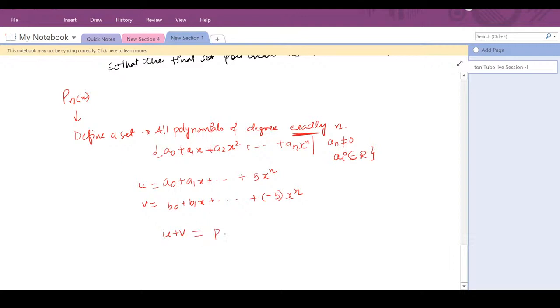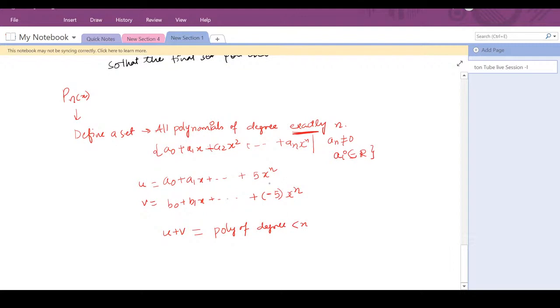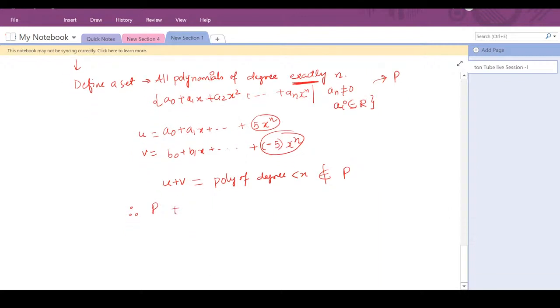You will get a polynomial of degree less than n because these terms will cancel. So it does not belong to the new set, which you call say P. So we don't have a binary operation on P. Therefore, P with the addition and multiplication which we have defined above is not a vector space.